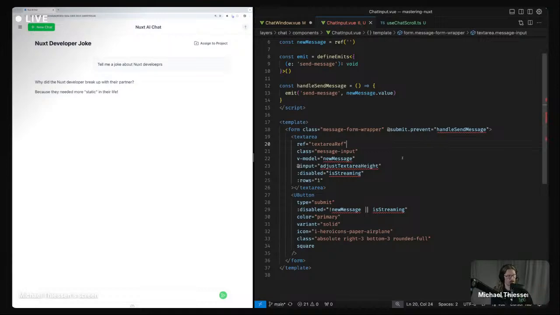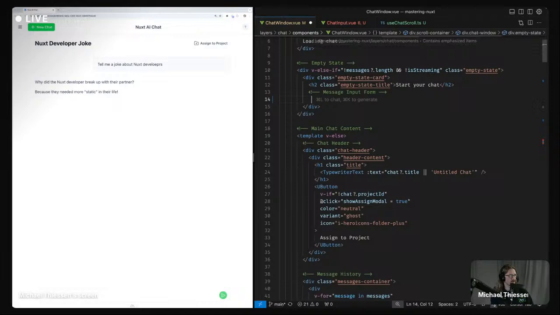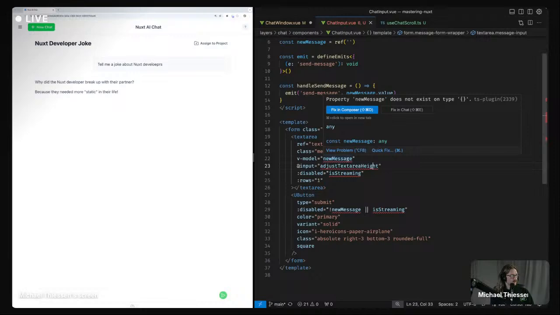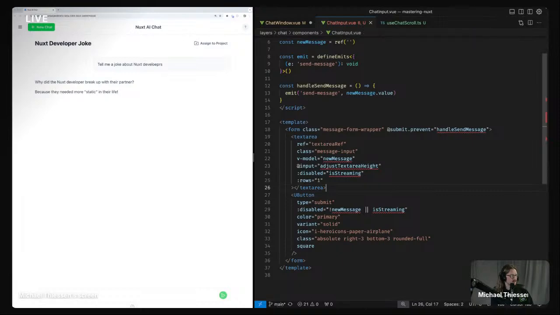This is the better way of doing it than a key down handler or whatever was in there before. So we have vModel, new message. I think this is just giving me a weird error because it needs to be reloaded.